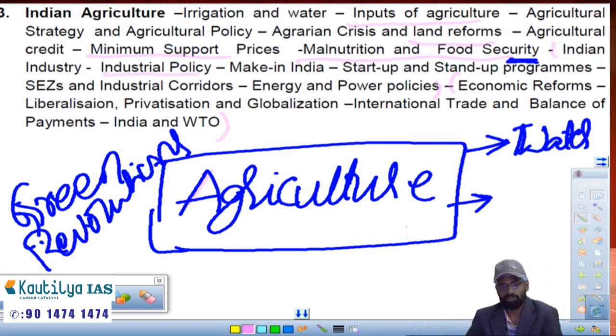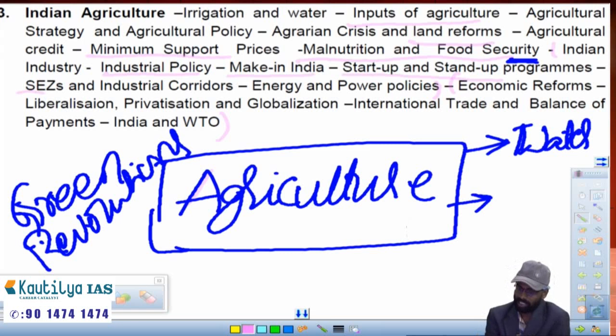Later on, there are so many resolutions, but the industrial policy resolution from 1956 is very important. In this policy itself, why we adopted a socialistic kind of development in India is also explained. And the recent Make in India program, in which Make in India, Startup India, Stand Up India schemes are there, we'll deal with that in detail, whether Make in India is successful or not. And SEZ, Special Economic Zones, what do you mean by Special Economic Zones and where are they established?